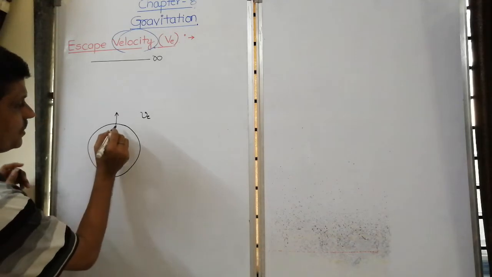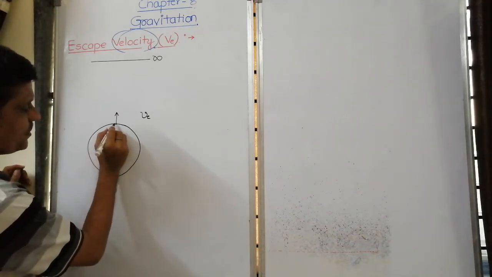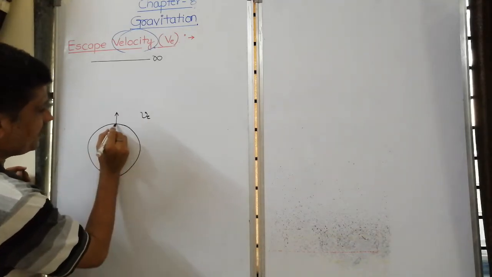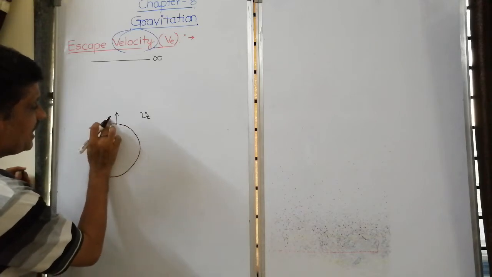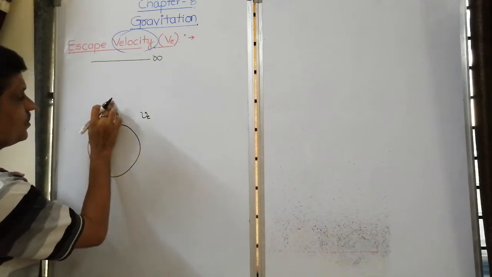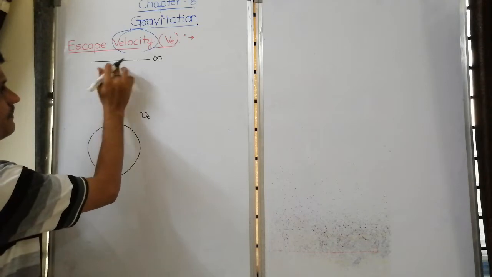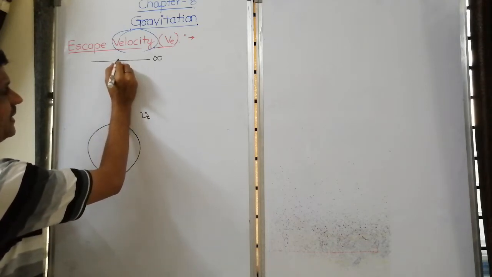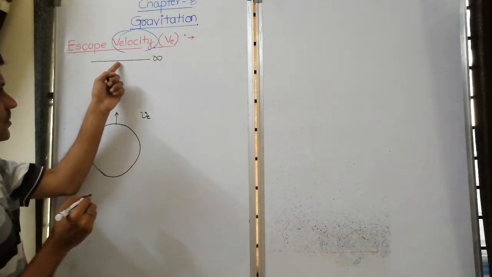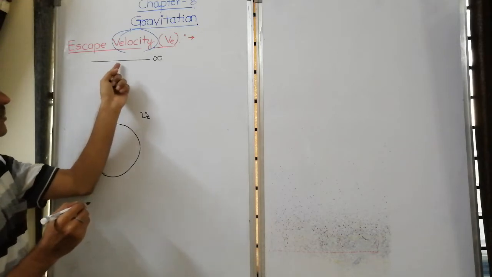There we come to know that we assume that when we project with a velocity VE, then as the particle moves up, at this height its velocity becomes zero.